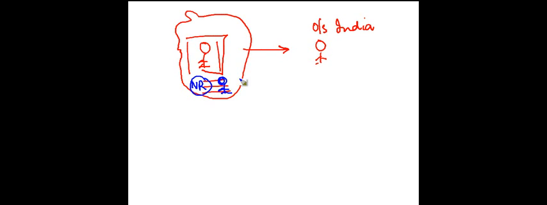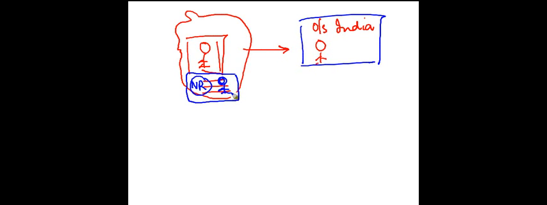The person is situated outside India, or in India he is a non-resident, and there are certain payments made by this person to either this person or this person.